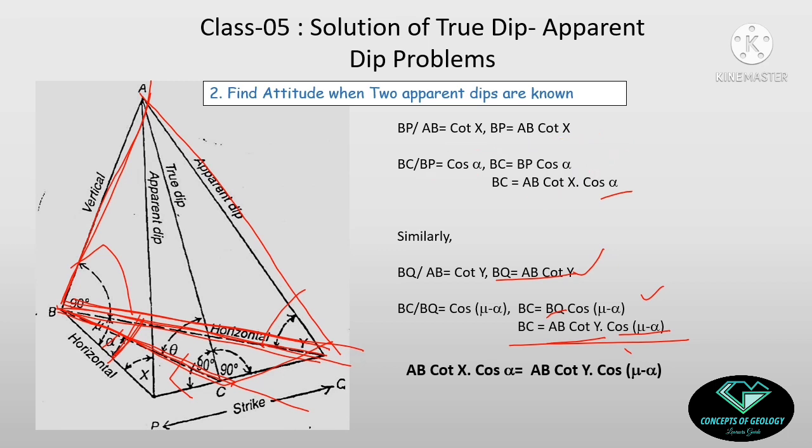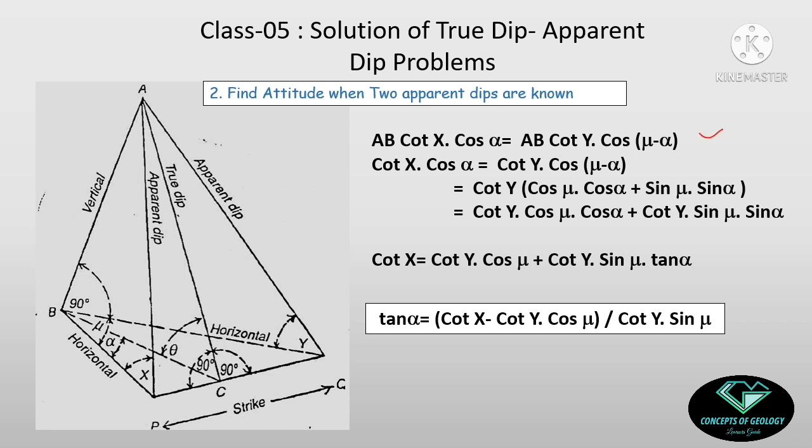So from these equations I am having two different expressions of BC, and definitely they will be just equal. So that means definitely AB cot X cos alpha equal to AB cot Y cos of mu minus alpha, okay. I am comparing this equation and this equation. So I have got this equation by comparing, okay. I will cancel AB from both sides of the equation, okay.